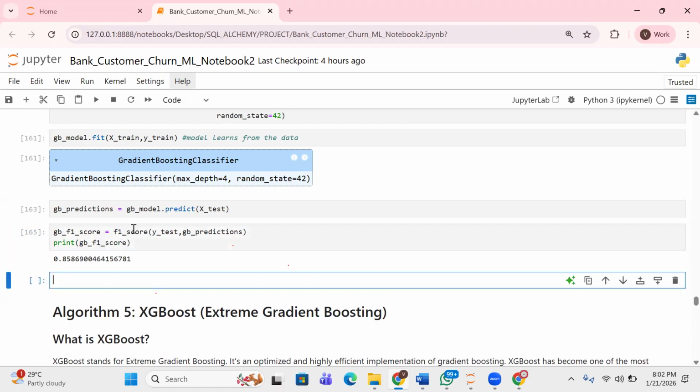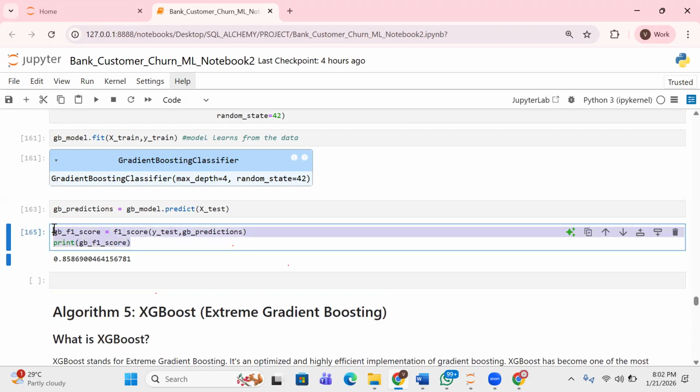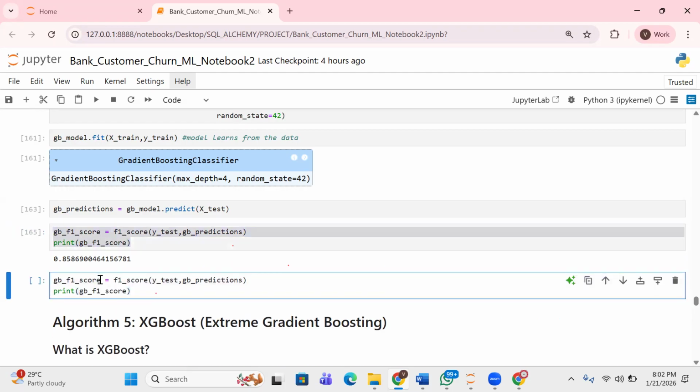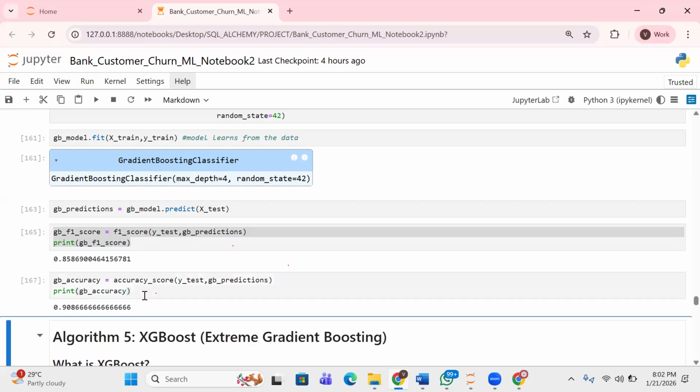So we can also decide to check the accuracy score, right? So all we need to do is just change this to accuracy, this one to accuracy score. Okay, yeah, change it to accuracy, right? Okay. Yes. So at the end of the day, you can see the accuracy score is 0.908, but